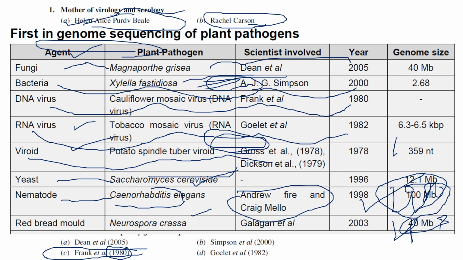These are the two persons who discovered RNA interference. We can also call it post-transcriptional gene silencing or quelling; various other terminologies are there, right? It was first identified in the nematode Caenorhabditis elegans, which is also known to be the first parasitic nematode to be completely genome sequenced. Next is the red bread mold, Neurospora crassa, sequenced by Galagan et al. in 2003. On the right side, I have also given the genome size. Size is not necessary, but remember the pathogen, the scientist involved and the year. Sometimes we do expect years as well.